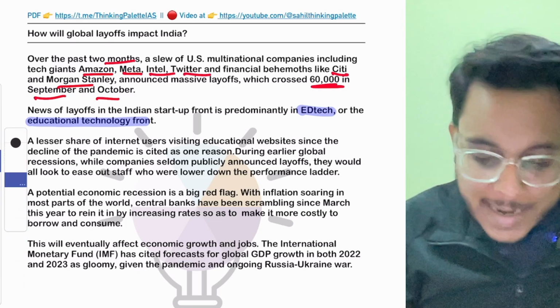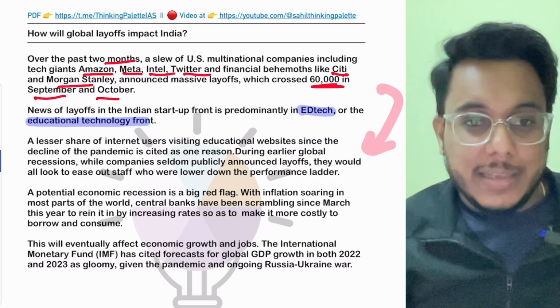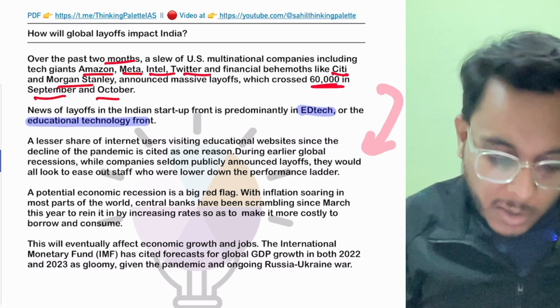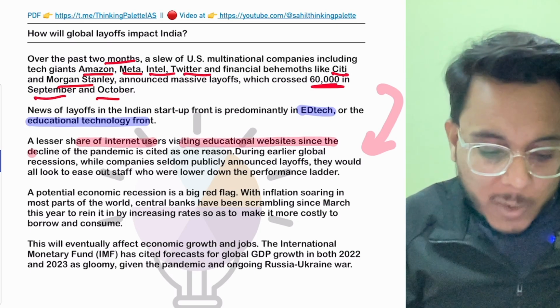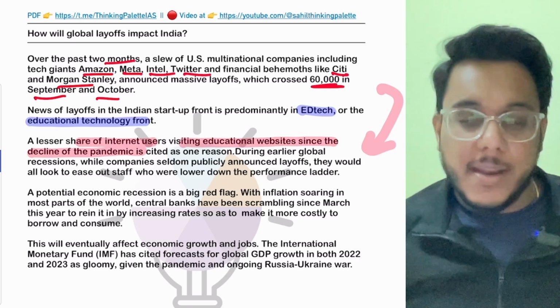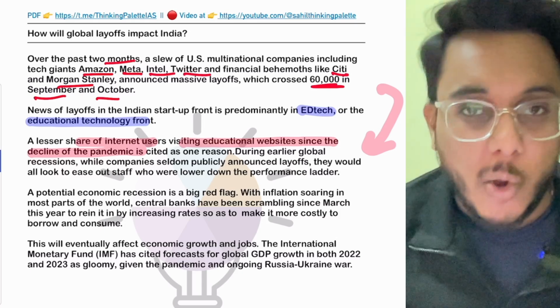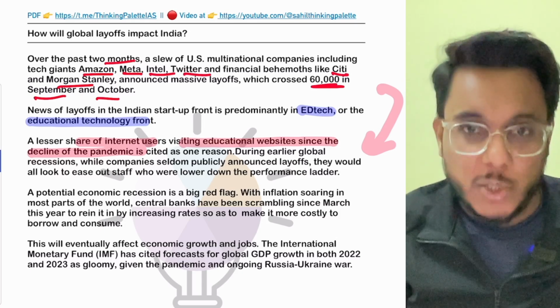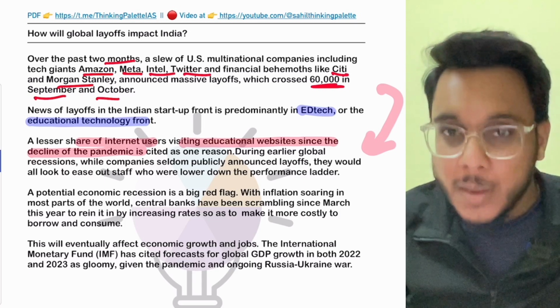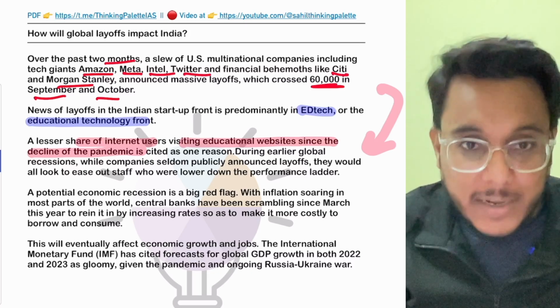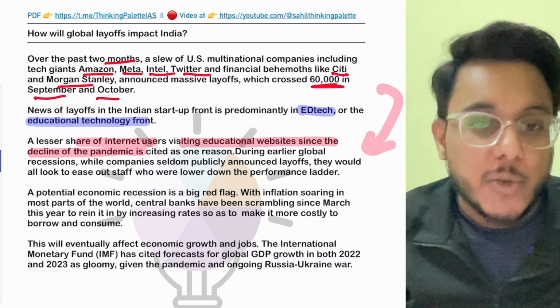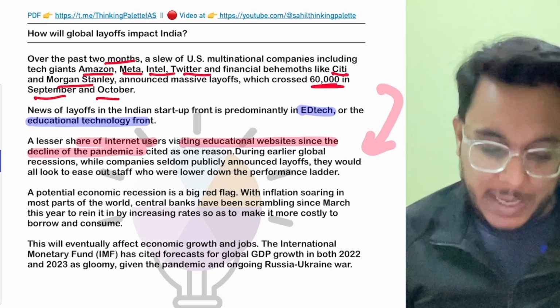Now, first of all, why are these layoffs happening in India? They are happening because the share of internet users visiting educational websites is going down after the pandemic. In the pandemic, the craze for online education increased and only online education was possible. But now people are returning to offline education, and as they prefer offline education, the online education space is becoming less and less attractive.